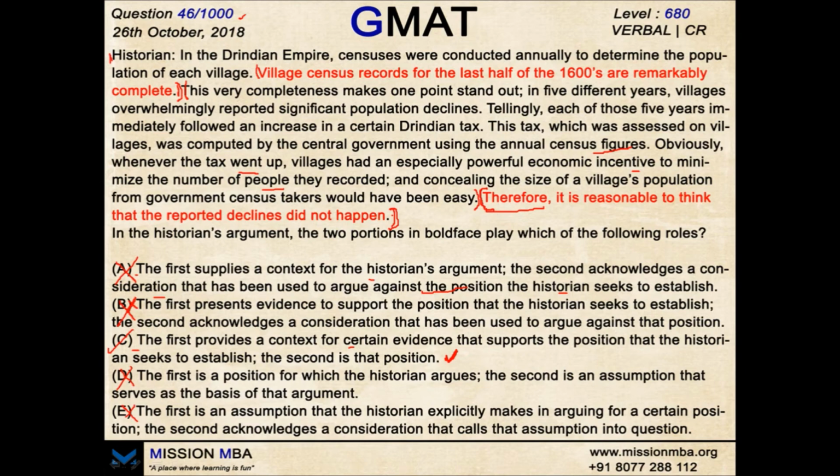So guys, the most important thing in bold statement questions is to identify the conclusion. Over here, you know this was the conclusion, so only option C said that the second is that position. The rest were all saying that it is going against the author's consideration. That's all wrong. So guys, identify the author's conclusion and then the relationship between the two bold statements, and you will never be wrong in bold statement CR. Hope you got the concept.